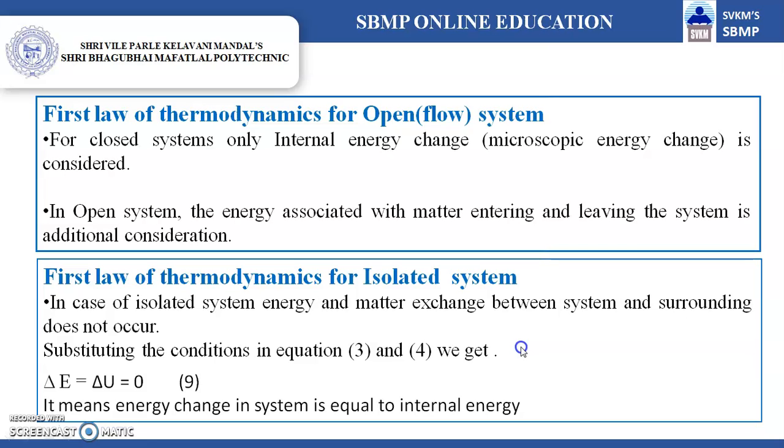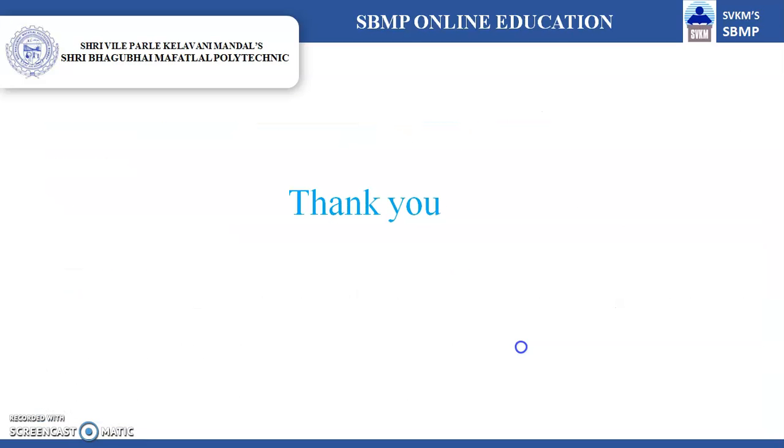Now the first law of thermodynamics for an isolated system, where there is neither transfer of energy nor transfer of matter. In the case of an isolated system, as there is no transfer of energy and matter, if we substitute the condition in equations 3 and 4, we get delta E is equal to delta U is equal to 0, that is, the change in internal energy is equal to the energy change in the system. So delta U is equal to delta E is equal to 0.